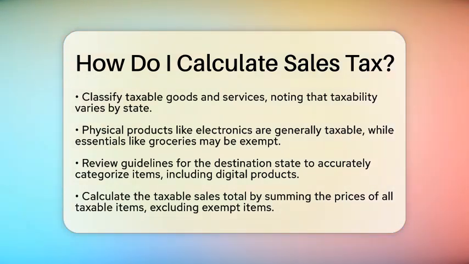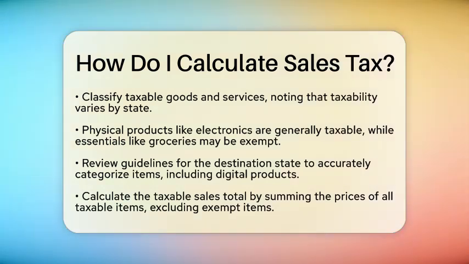Now let's calculate the taxable sales total. To do this, sum up the prices of all taxable items in a transaction. Be sure to exclude any exempt items. For example, if you have a $1,000 invoice with $200 in tax-exempt goods, your taxable total would be $800.